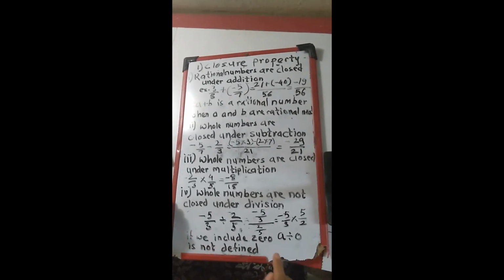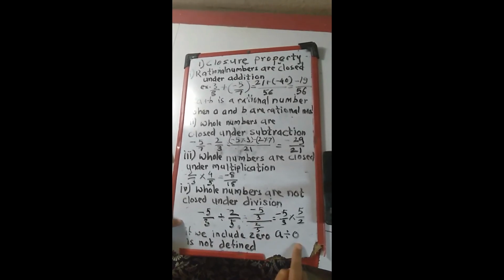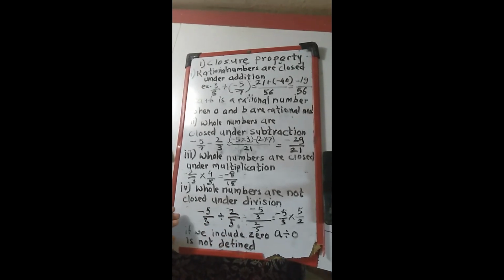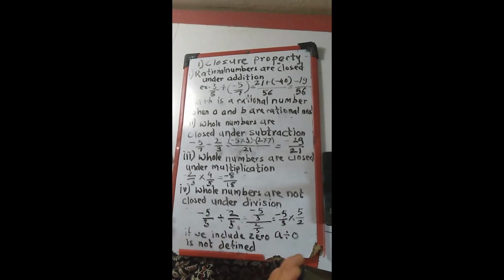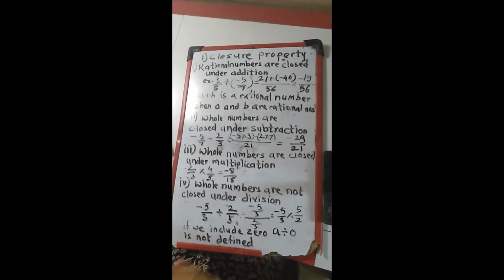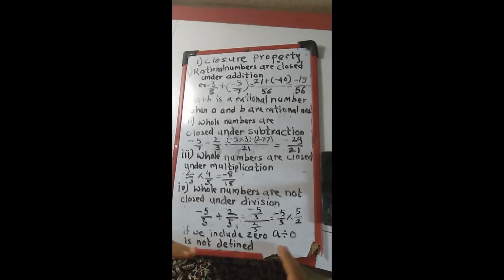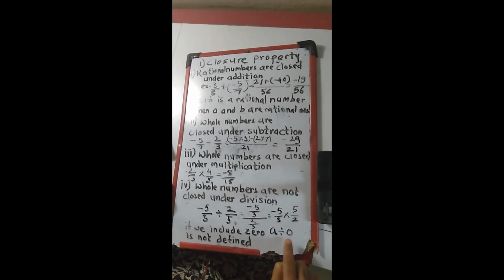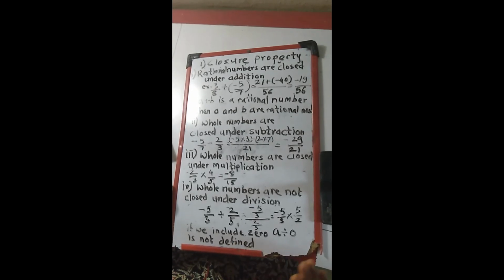So if we include 0, then this condition will not be satisfied, and only if we exclude 0 is this condition satisfied. But we have to take 0 also as a number, because 0 is also a rational number, so if we take 0, the condition is not satisfied.